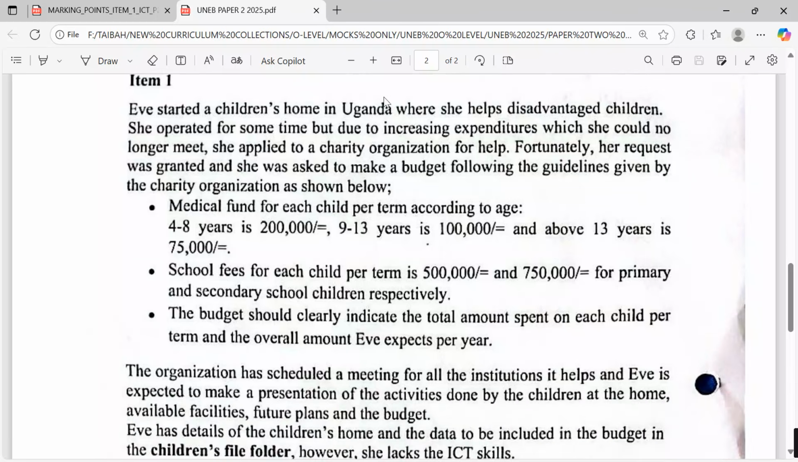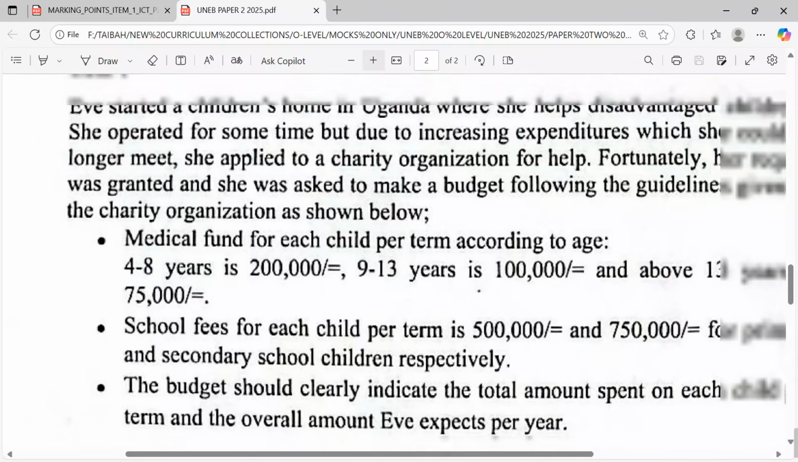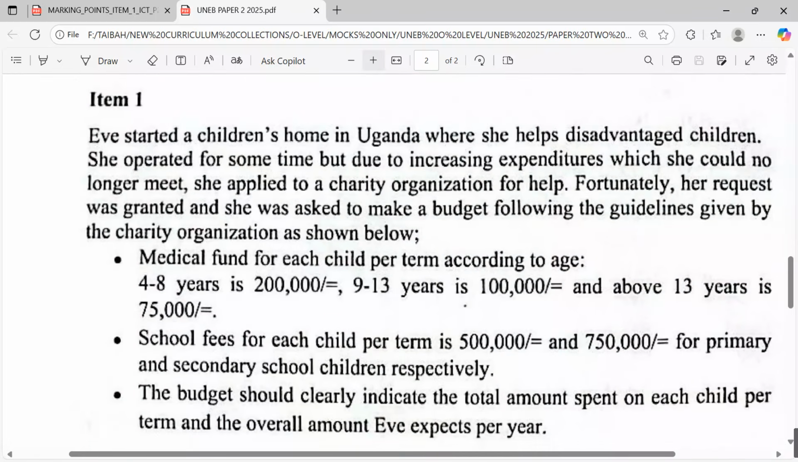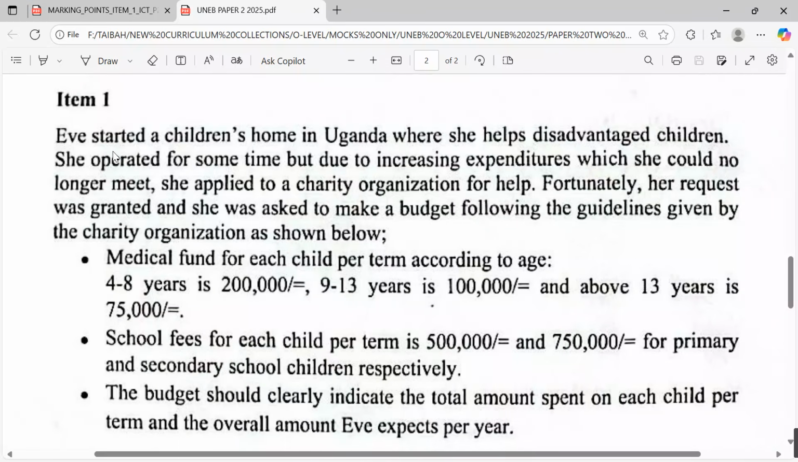They are telling us in this item 1 that Eve started a children's home in Uganda where she helps disadvantaged children. She operated for some time, but due to increasing expenditures, which she could no longer meet, she applied to a charity organization for help. Fortunately, her request was granted, and she was asked to make a budget following the guidelines given by the charity organization as shown below.